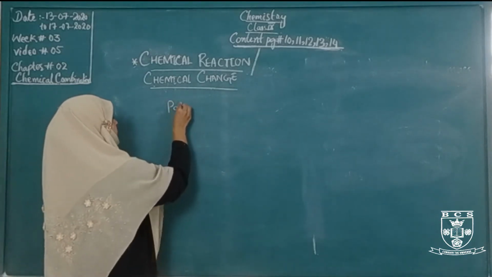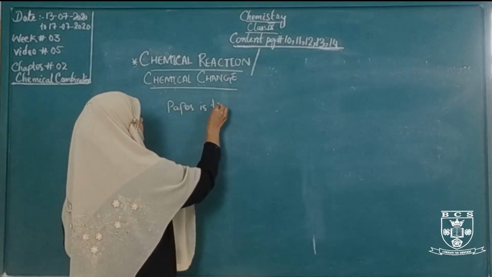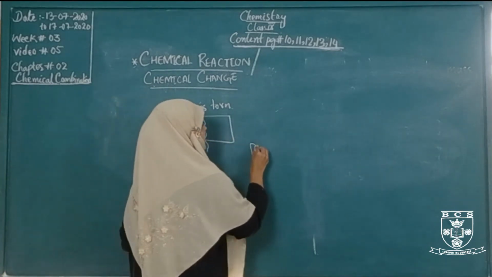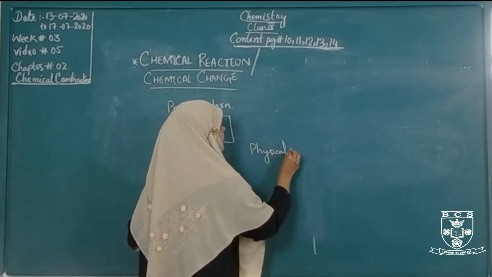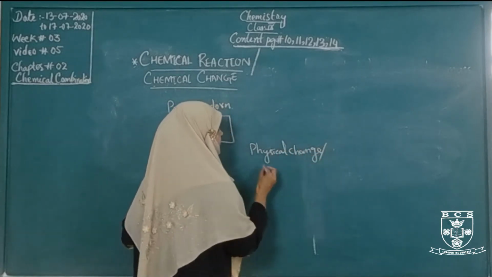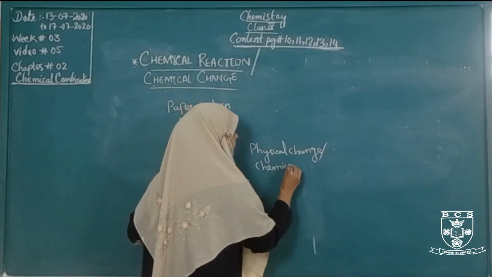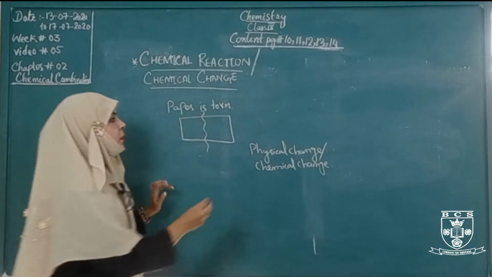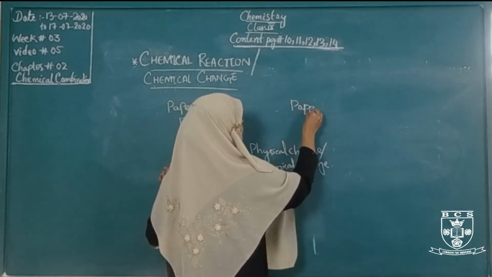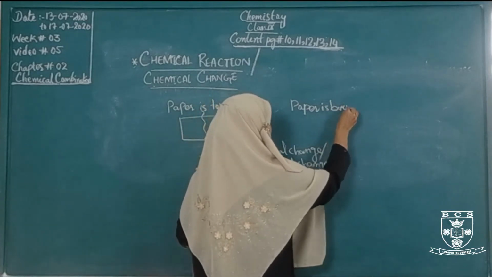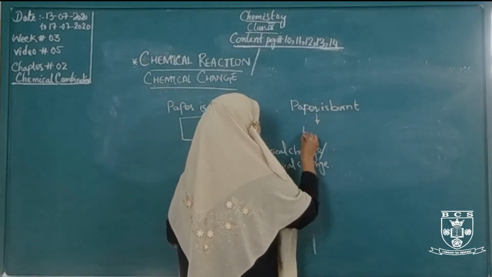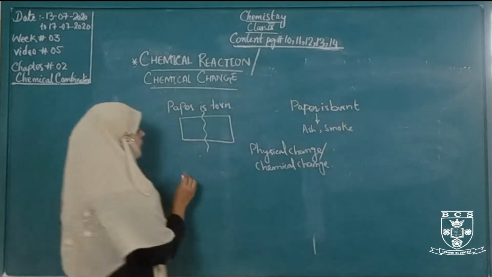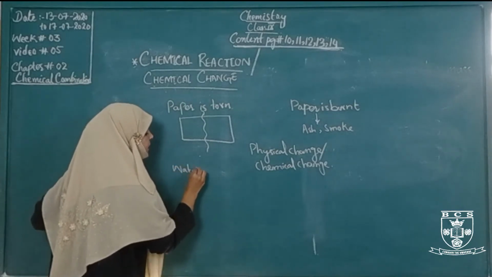First of all, paper is torn. Paper is converted into two pieces. Is this a physical change or a chemical change? Second, paper is burned. It converts into ash and smoke. Third category, water is converted into ice.